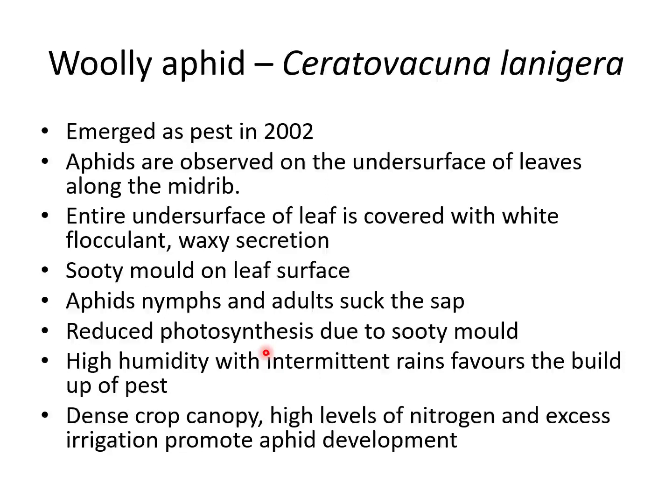So woolly aphid is seen on the undersurface of the leaf on either side of the midrib. There will be white waxy flocculent secretion on the undersurface of the leaf. Nymphs and adults suck sap. There will be sooty mold formation. The sooty mold reduces the photosynthetic ability of the leaf, and high humidity and intermittent rains favor the buildup of the pest, along with excess nitrogen application, excess irrigation, and closer planting of the crop.